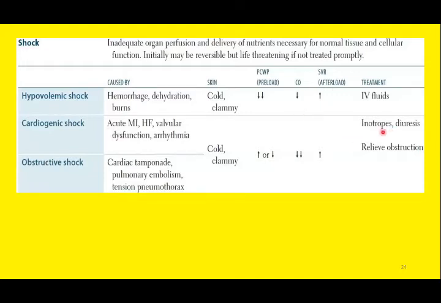If you increase the force of contraction, you are increasing the cardiac output. Secondly, we use diuretics. Diuresis is the opposite of, in simple words, minimizing body fluid loss through the urinary tract.